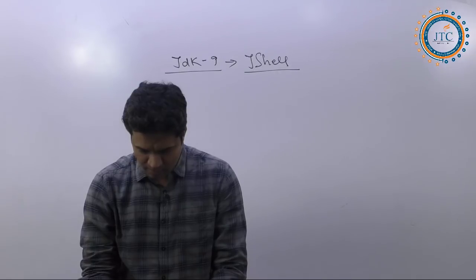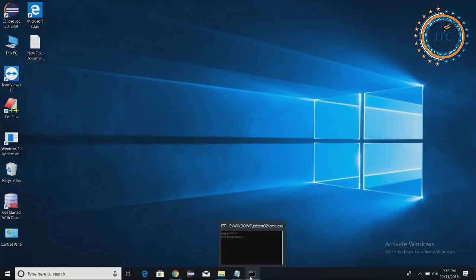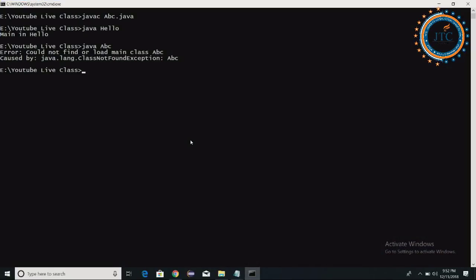Now I am opening the command prompt. The very simple thing you need to do is open this command prompt, and in it I am writing Jshell.